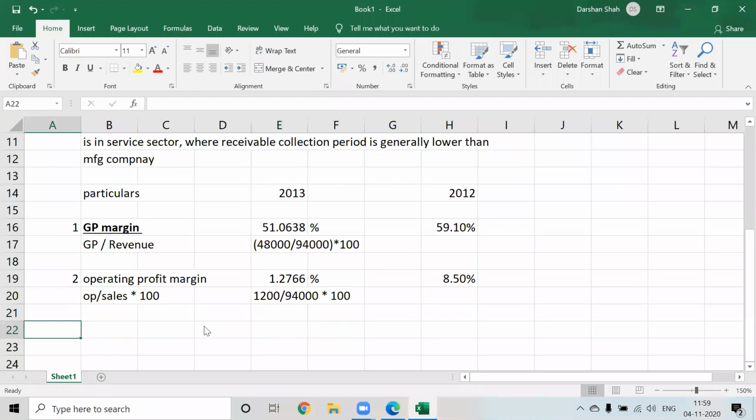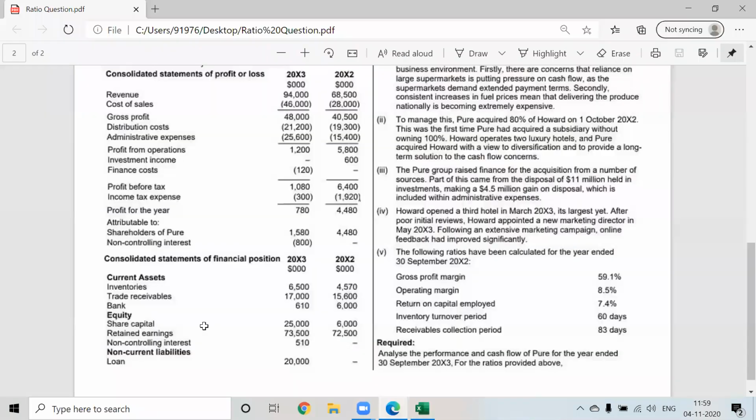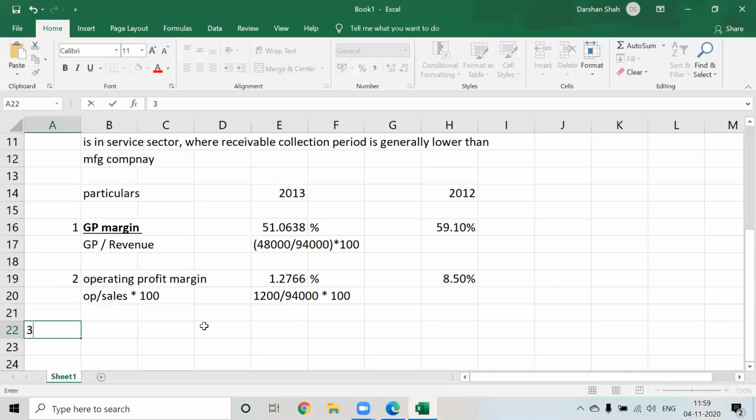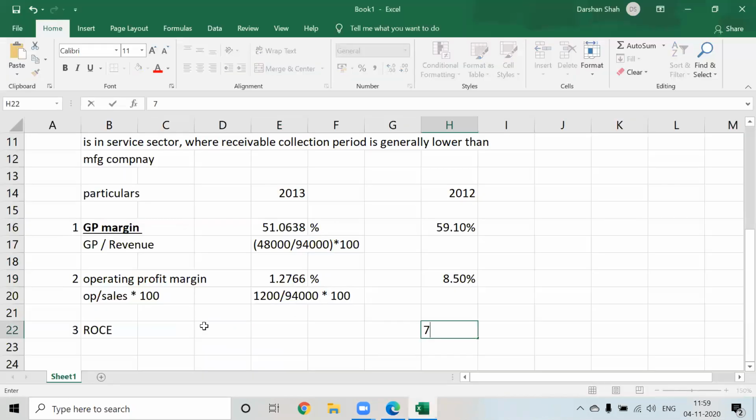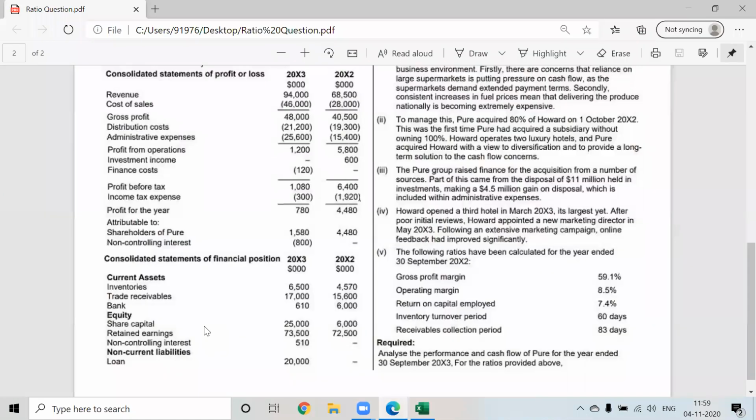Okay. Now the third one: return on capital employed. ROCE last year was 7.4%, correct? And this year will be what? Sir, this year there is no investment income, that's why it came the same.